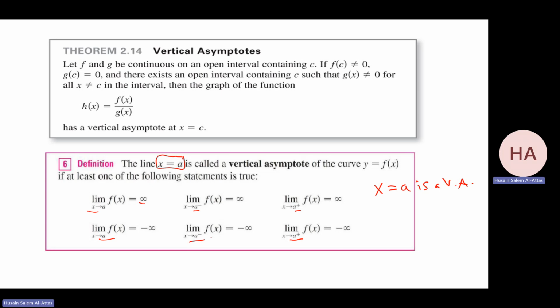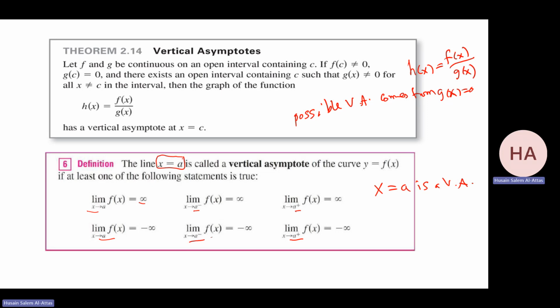Now, if I have a function over a function, f of x over g of x, the possible vertical asymptotes usually come from g of x equals 0. I find the zeros in the denominator. These are the possible ones.